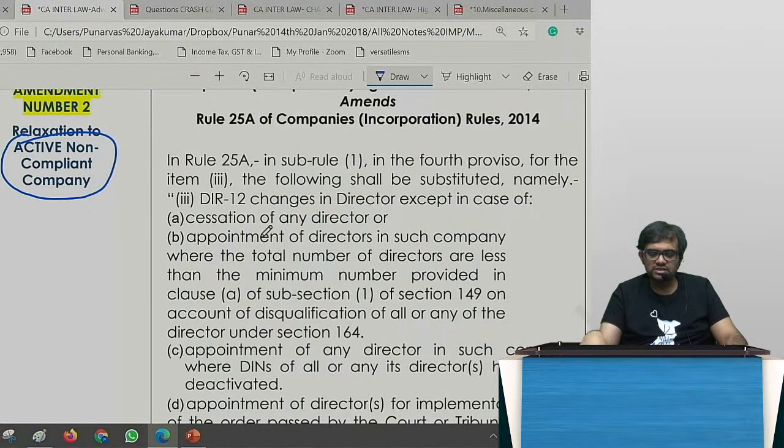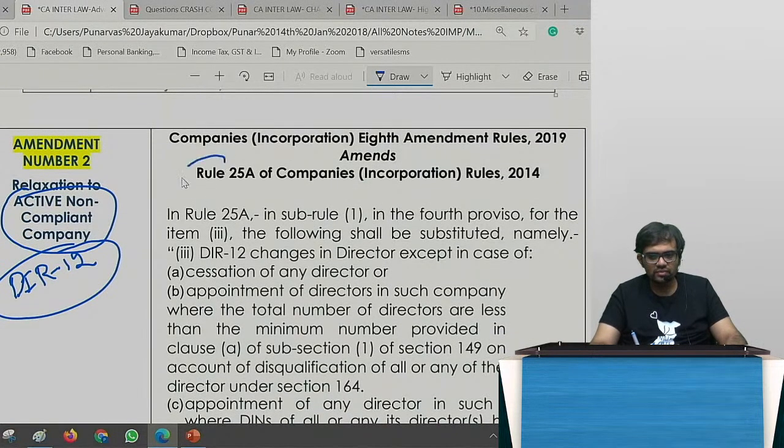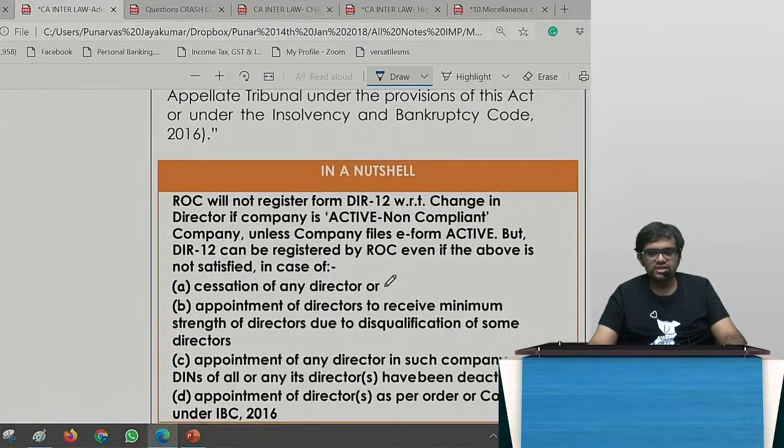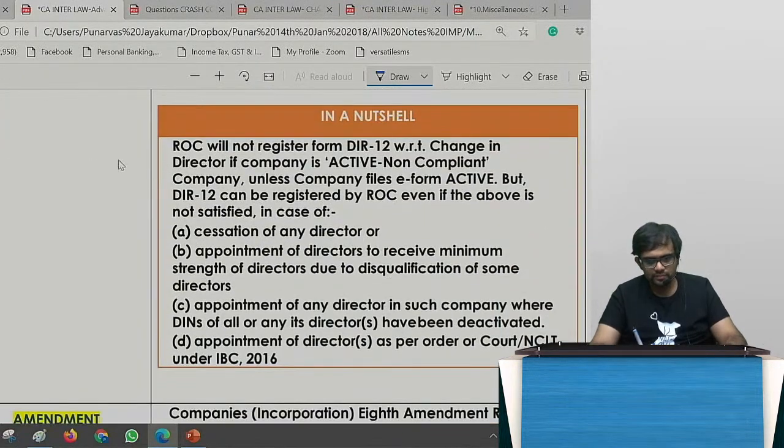Now the thing is, they deactivated the DIN. So you have to file the DIR 12 and all those things. Now they have inserted one more rule, rule 25A, they have amended it. And now in a nutshell, ROC will not register form number DIR 12 with respect to change in the director of the company if it is an active non-compliant company.